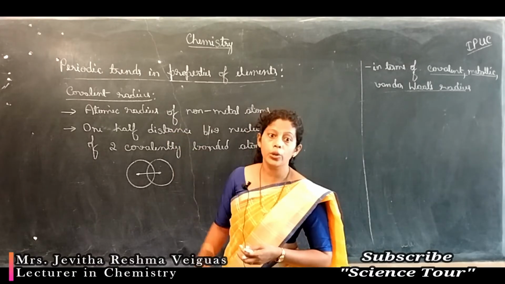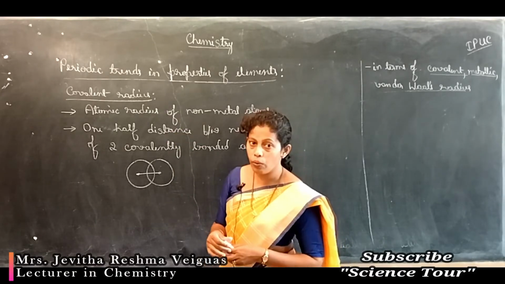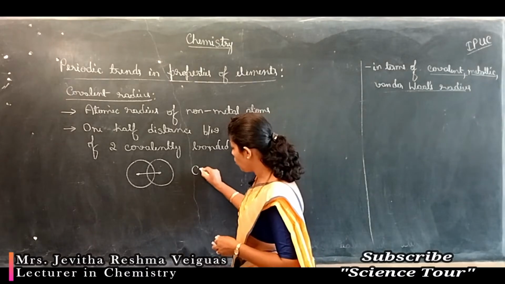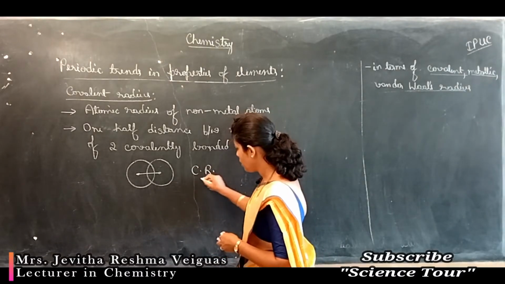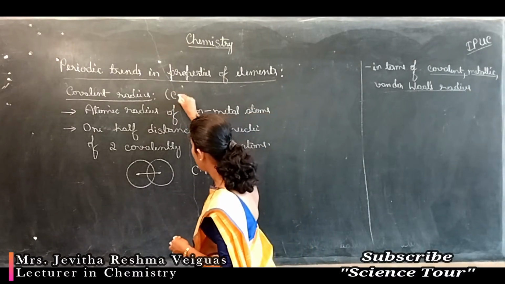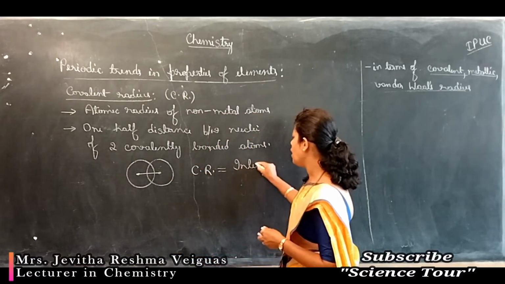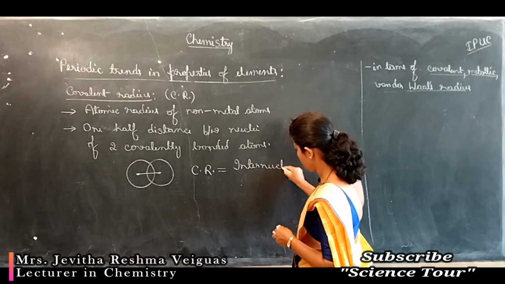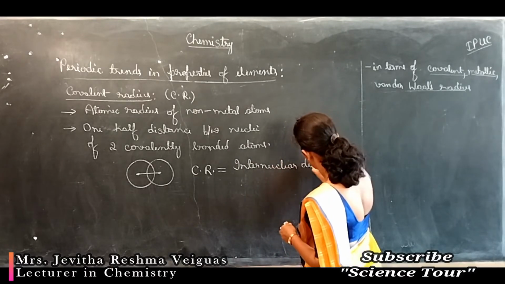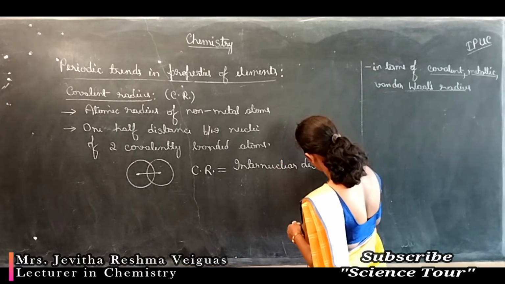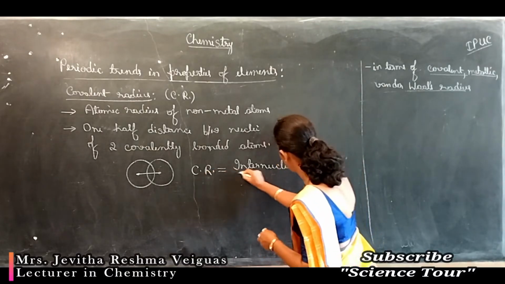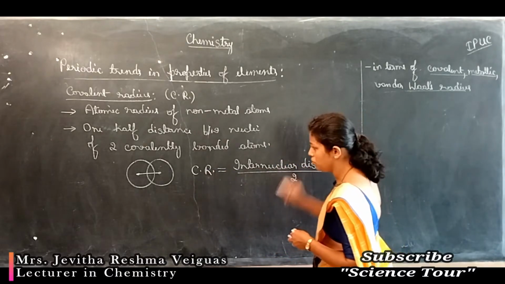Half of the internuclear distance is the covalent radius. So covalent radius, which I'll represent as CR, is internuclear distance divided by 2.